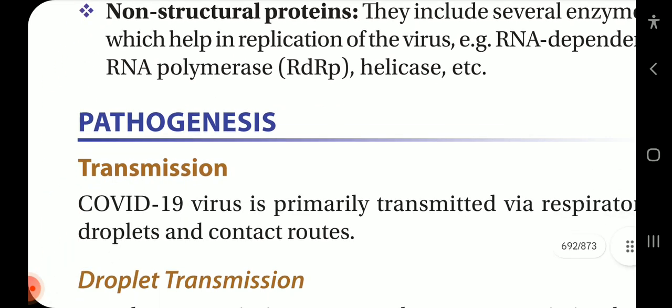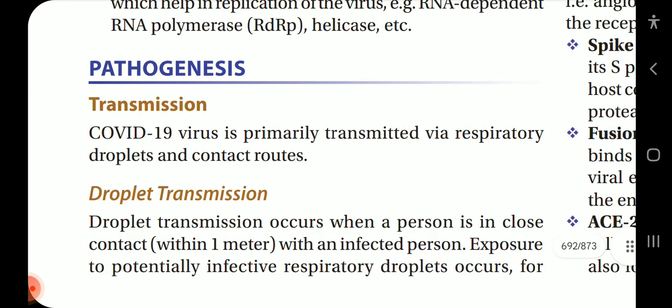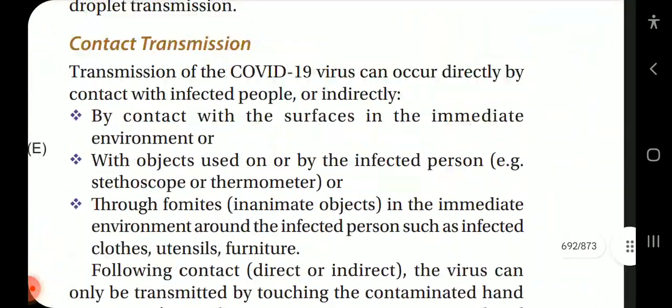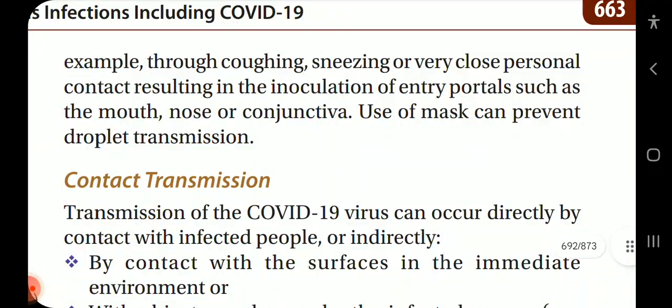Now, coming on to the pathogenesis of the disease, transmission. COVID-19 virus is primarily transmitted via respiratory droplets and contact routes. Droplet transmission occurs when a person is in close contact, within 1 meter, with an infected person. Exposure to potentially infective respiratory droplets occurs, for example, through coughing, sneezing, or very close personal contact, resulting in inoculation of the entry portals such as the mouth, nose, or conjunctiva. Use of a mask can prevent droplet transmission.